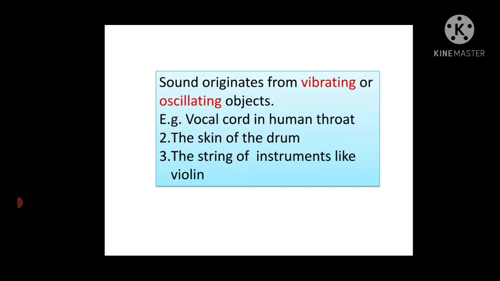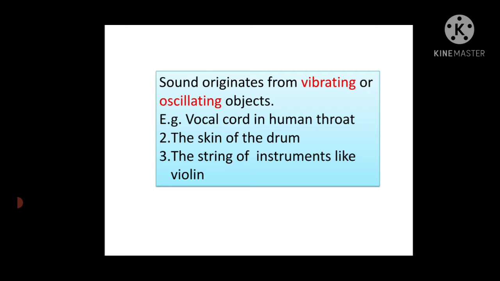Now, if you say vibration and oscillation, what do we mean by vibration and oscillation? First we have to understand that. Oscillation means, if a particle makes a to and fro movement, or backward and forward movement, about its mean position, or equilibrium position, then this type of motion is called oscillatory or vibrating motion. Then periodic motion means a motion that repeats itself in equal intervals of time is called periodic motion.